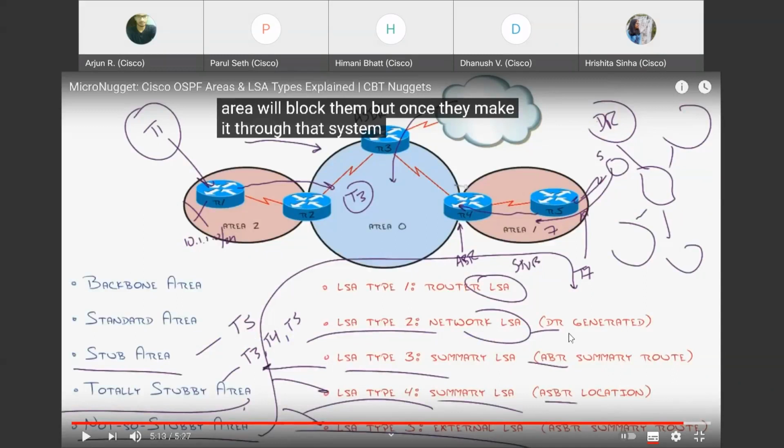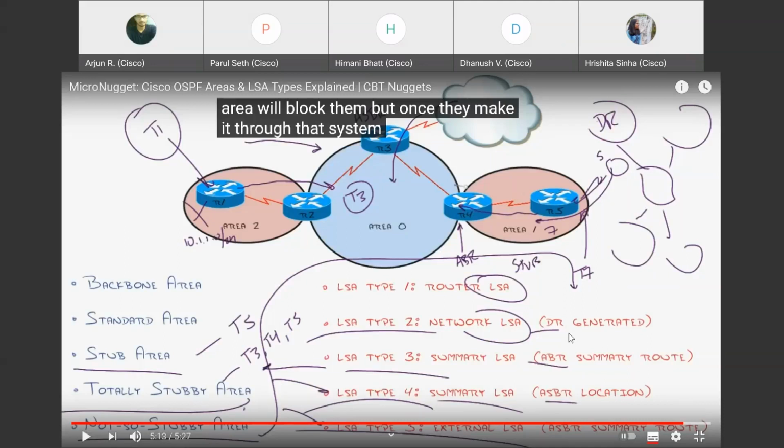For example, area 0 is directly connected to a RIP route, but area 1 has only one path to area 0 or maybe two paths. It is not directly connected to the RIP system. So why would area 1 need the routes of those RIP system? So stub area blocks those kind of external routes. Totally stub area goes a step further and says area 1 does not need the routing information of the routers within area 2 as well. So even the routes within area 2 will not get propagated to area 1. It will just compartmentalize the entire network.